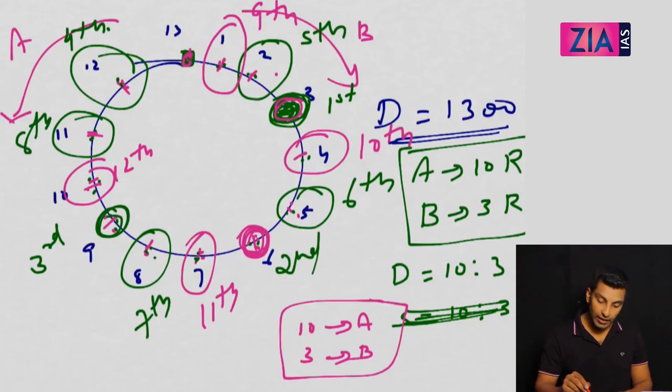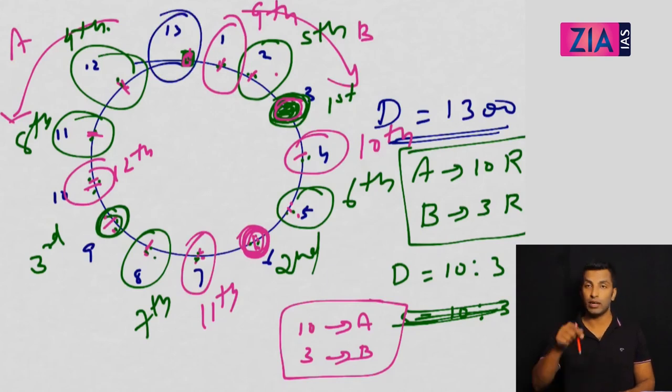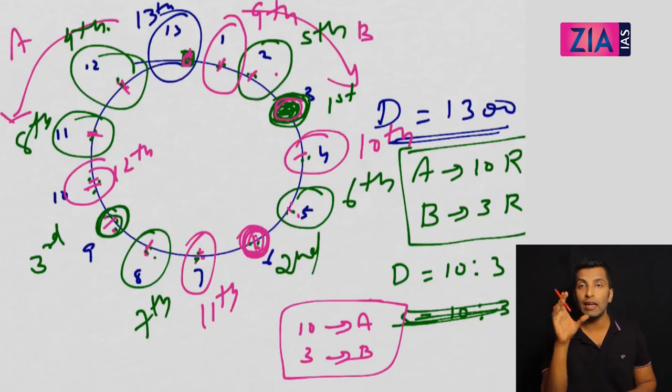And where is the 13th meeting? That is here, because they are coming to the starting point again and they are stopping. So this is the 13th point. Now I told you 13 meetings, and we got the 13 points.